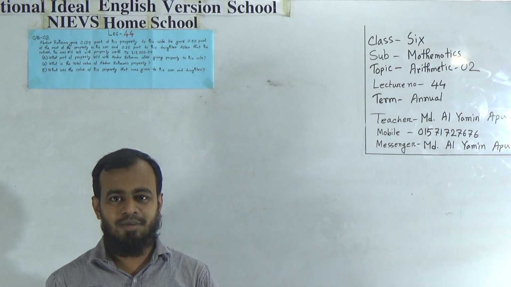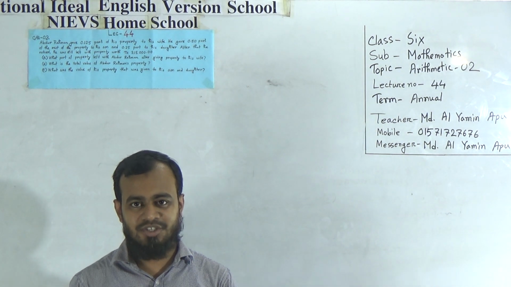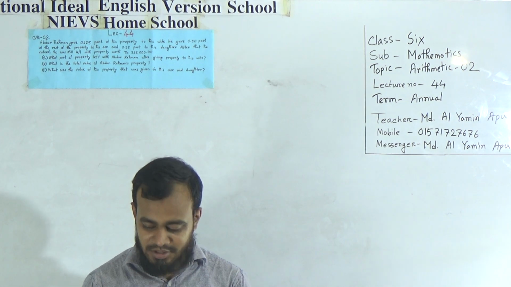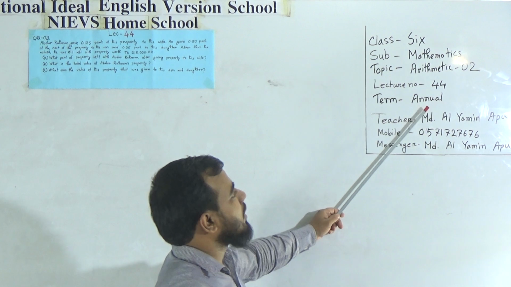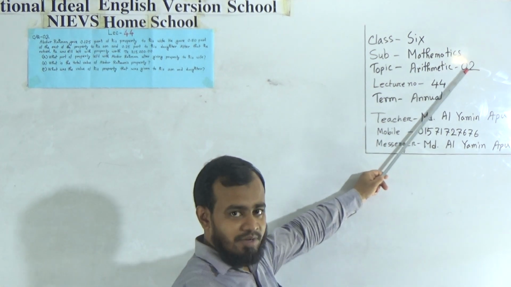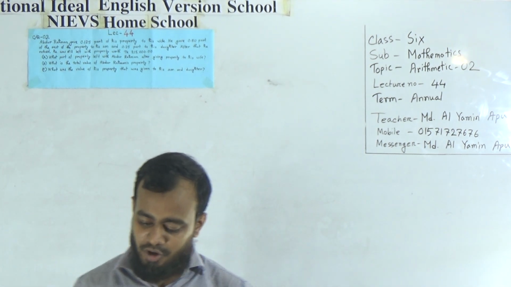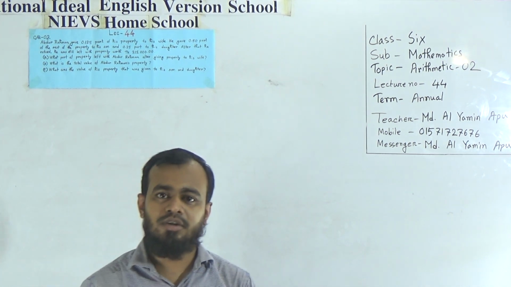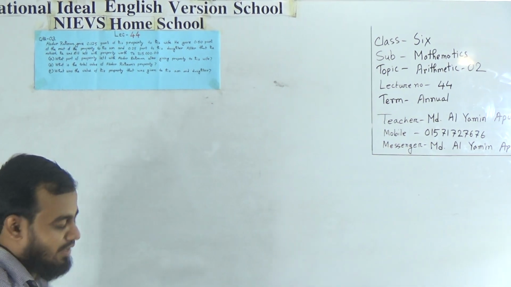I am Muhammad Al Yaminopu, an assistant teacher of mathematics, National Ideal English Version School, morning shift. Today I am going to take a math class for the students of class 6. Our today's lecture number is 44 for annual term examination, and your topic is arithmetic 2. That means we will solve another CQ question from your arithmetic part, and today we will solve question number 3 from your short suggestion. Okay, question number 3 is given on the board here.